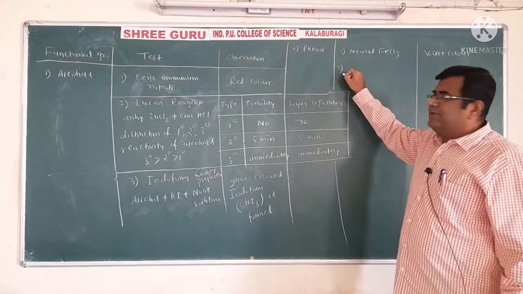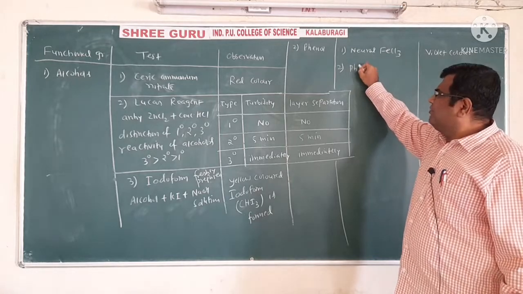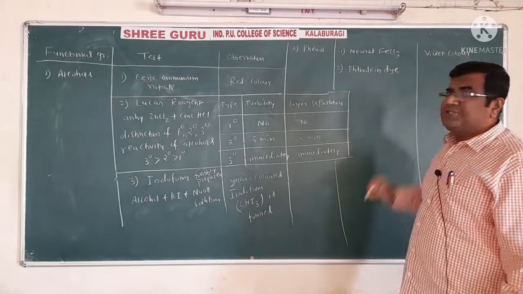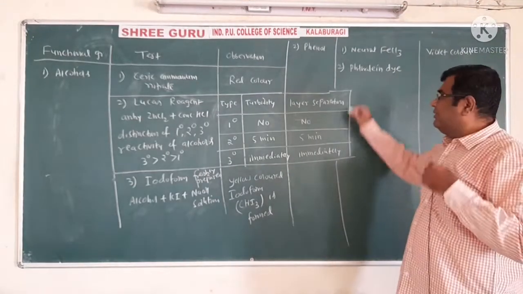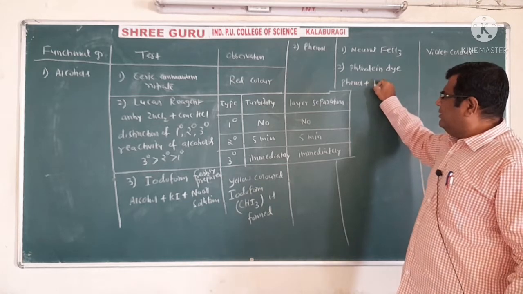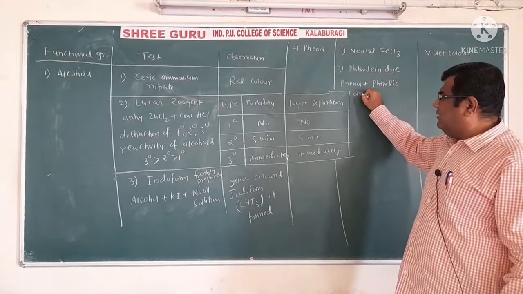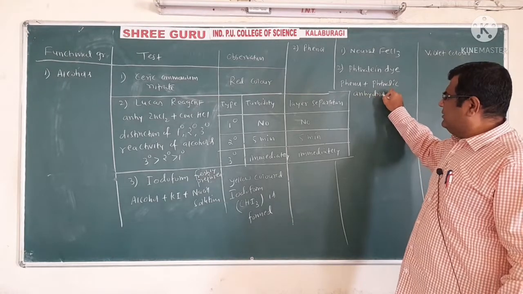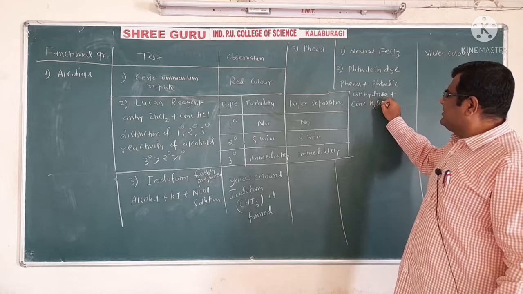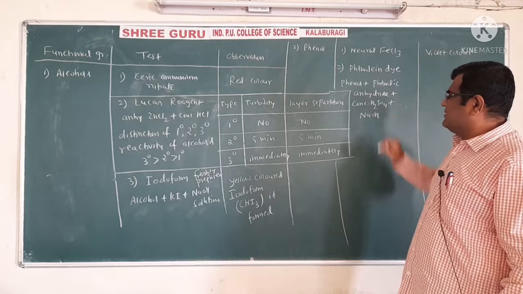The second one is very important and examiners always ask questions on this, which is called the phthalein dye test for phenol. In that, we have to take phenol, we have to take phthalic anhydride, then we have to take concentrated sulfuric acid, and then we have to add sodium hydroxide.